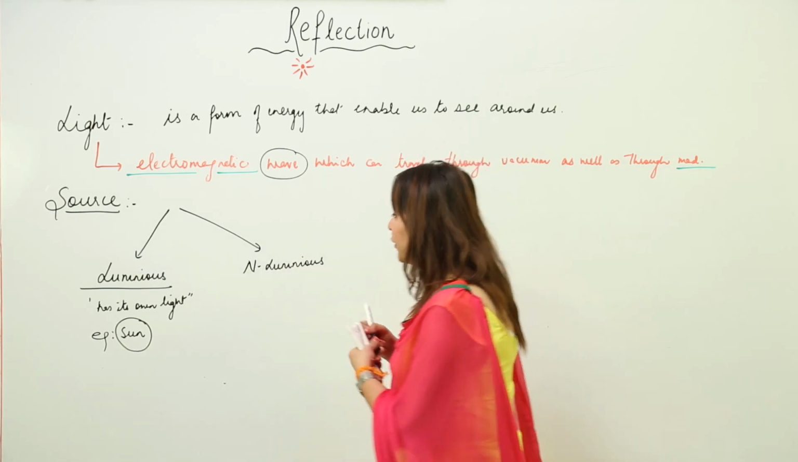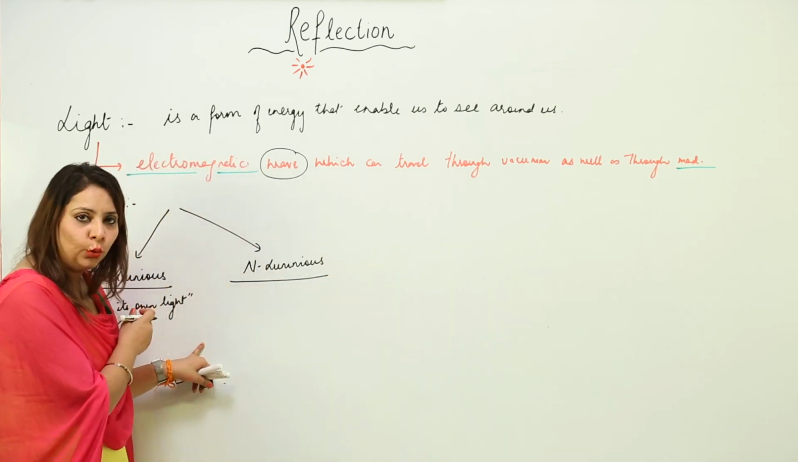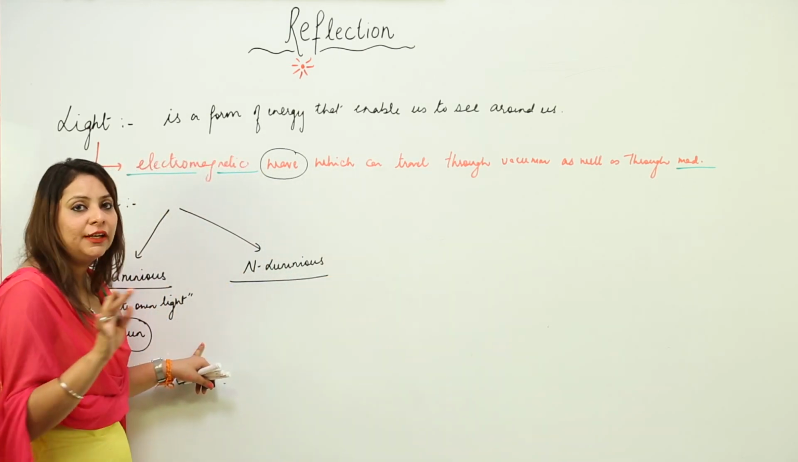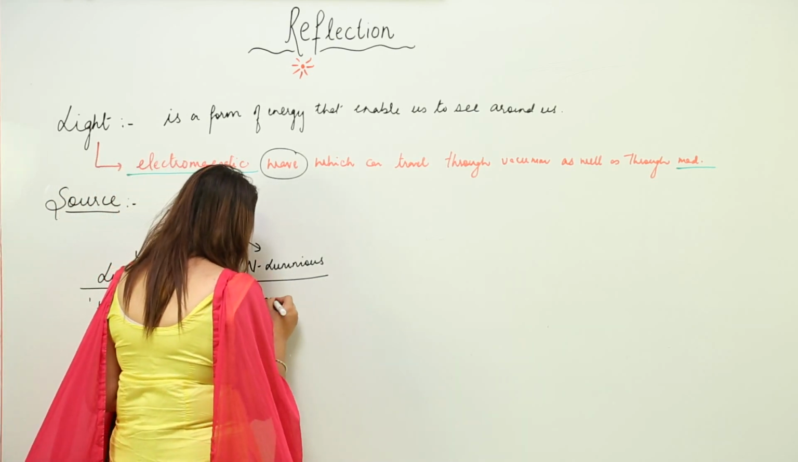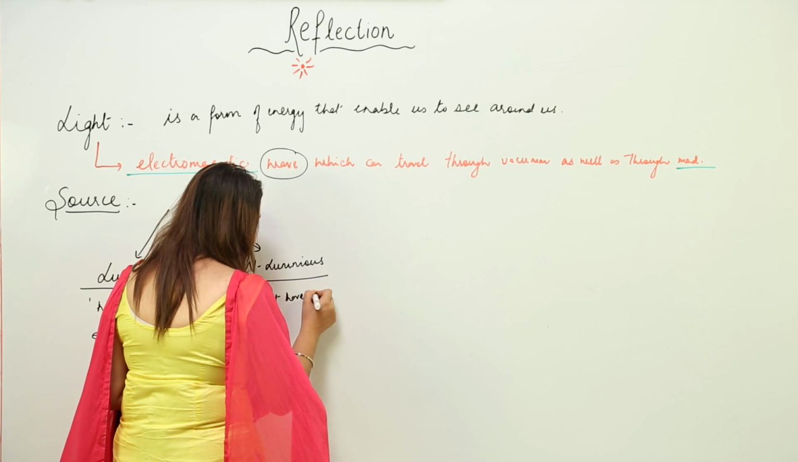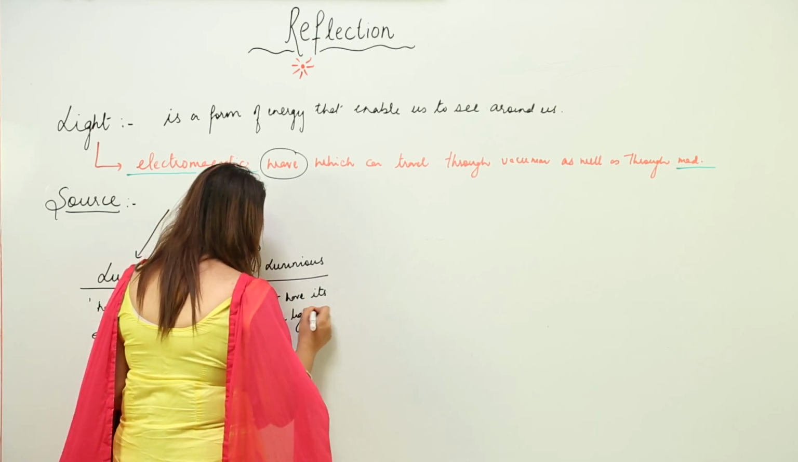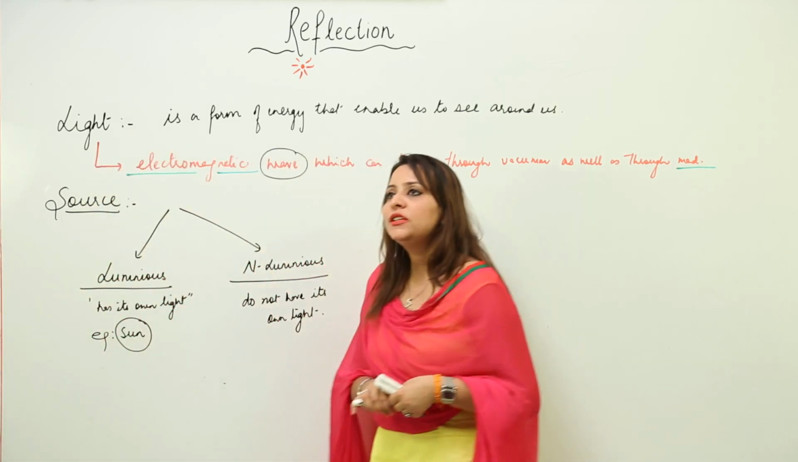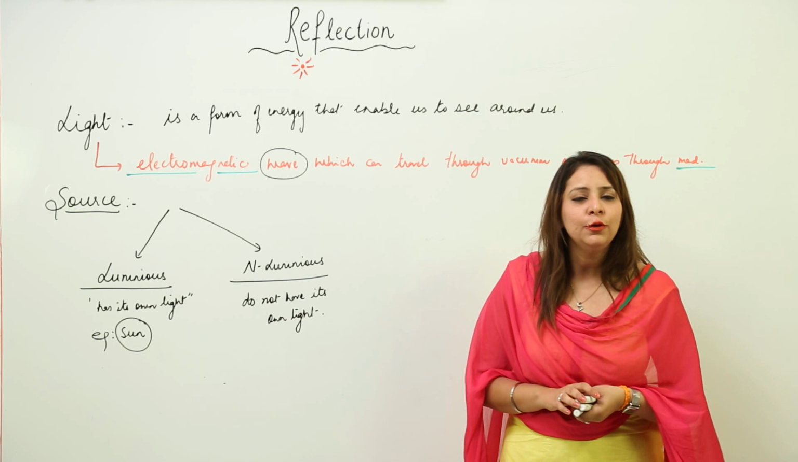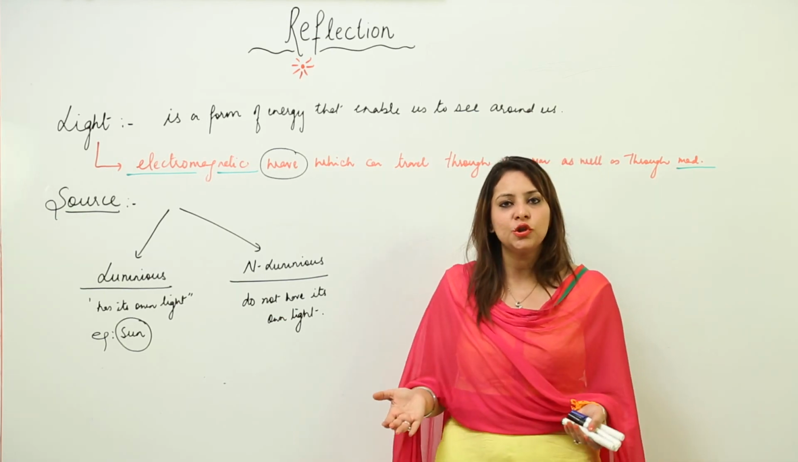And when we talk about non-luminous, obviously it is clear: luminous is with its own light, and non-luminous is that which does not have its own light. So I'll just explain with an example. Suppose you enter into a dark room. Are you able to see a chair? No, we are not able to see a chair.